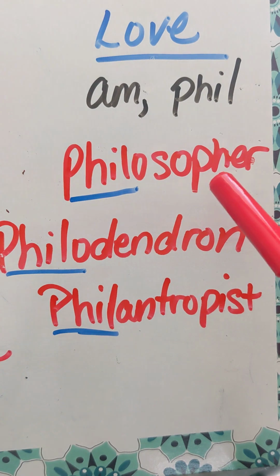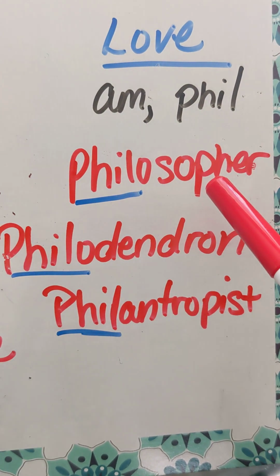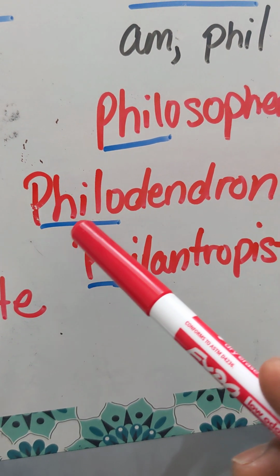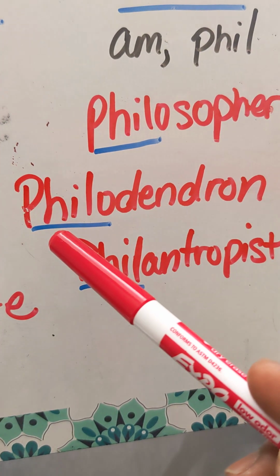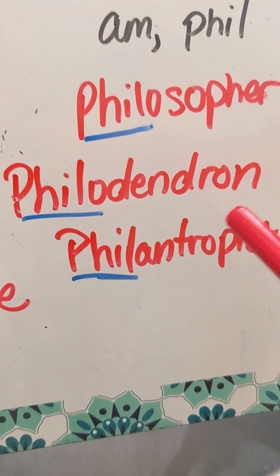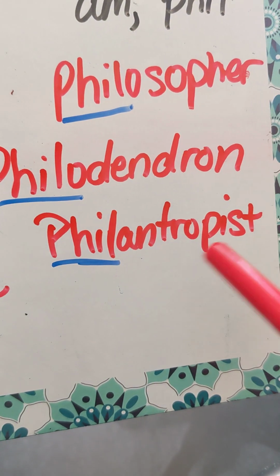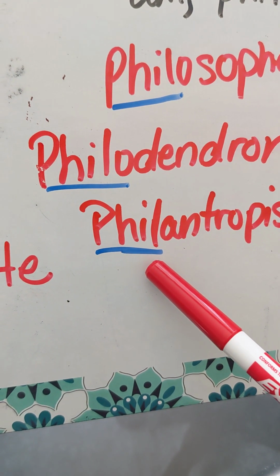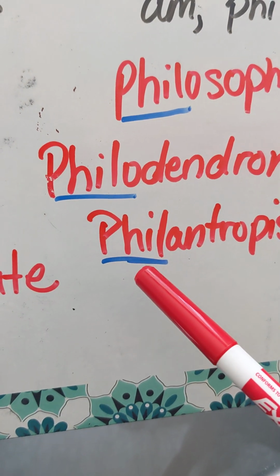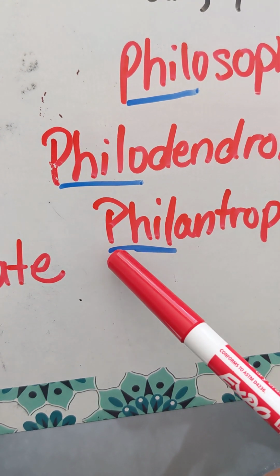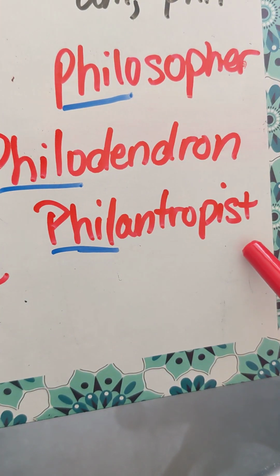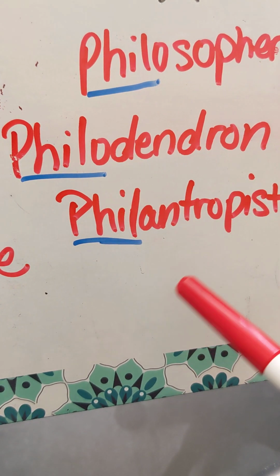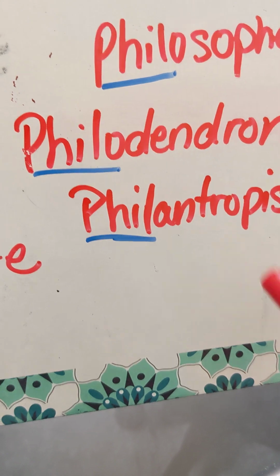So philosopher, the love of wisdom. Then you have this word, philodendron, someone who loves trees. And then philanthropist, someone who loves humans. Now here you go, perfect example. You don't always have to follow philo. You can look for phil as in philanthropist. Okay, so that's 3 examples of philo or phile, all right, that mean love.